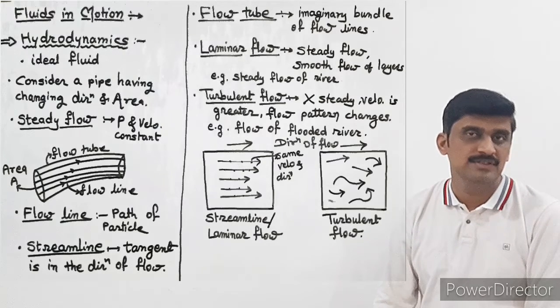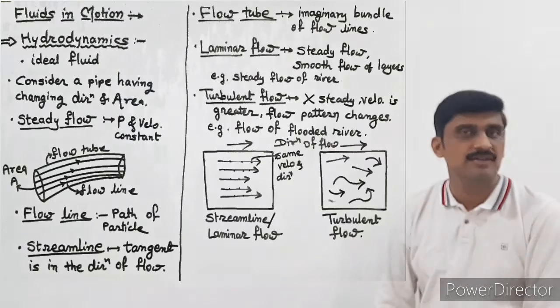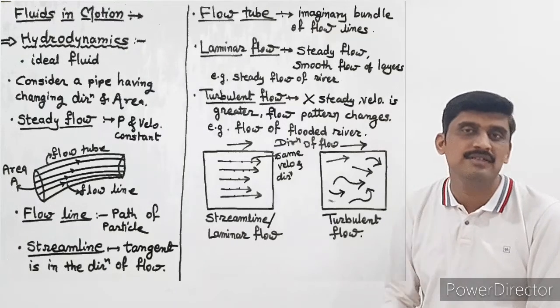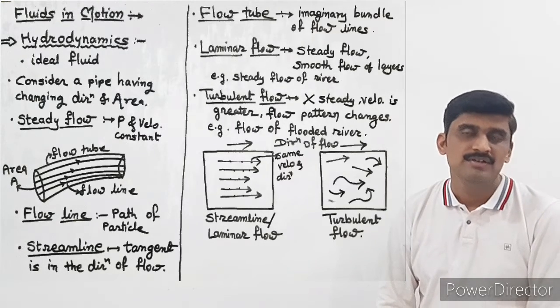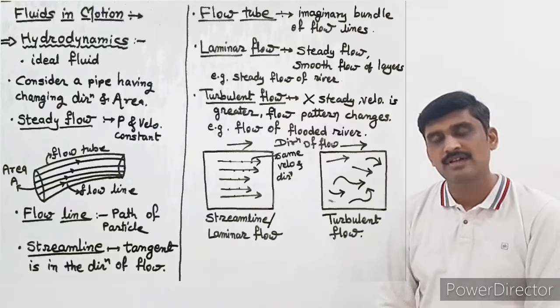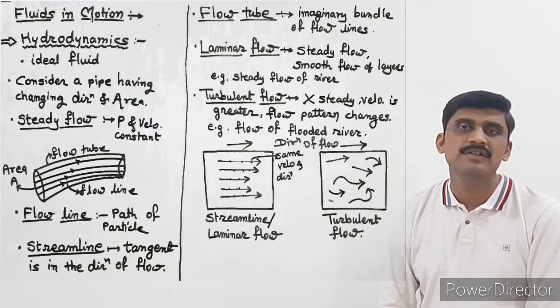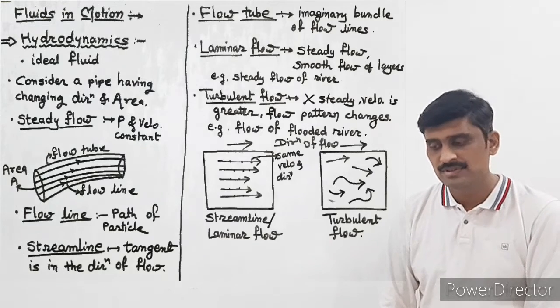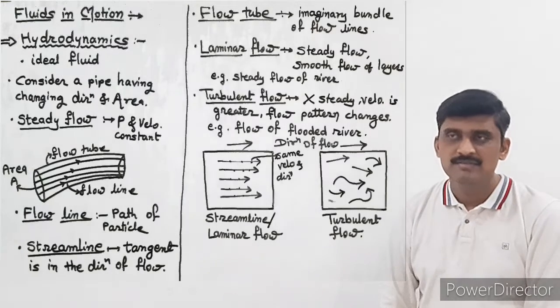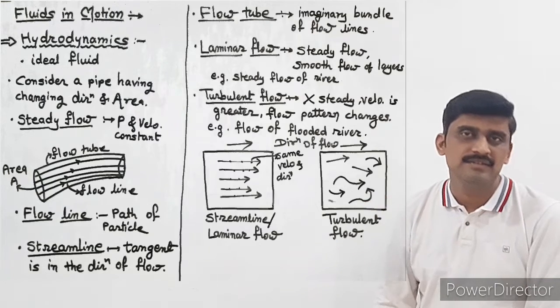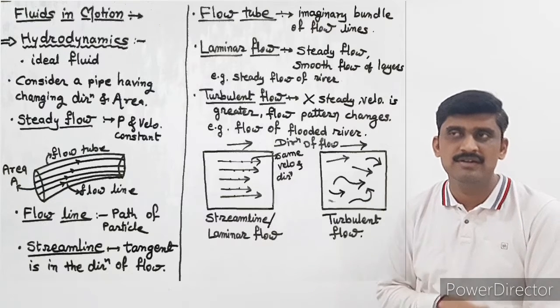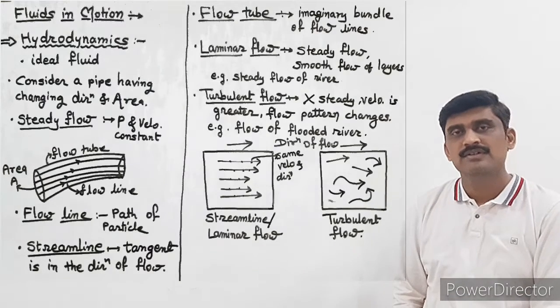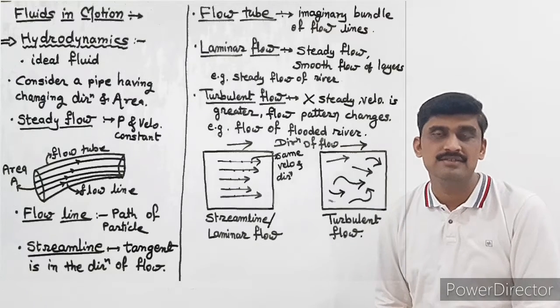Once the direction of these particles changes, all the particles are colliding with each other, and therefore we are not getting the transparent liquid, but we are getting a disturbed flow, which is not in the same direction but is diverted in another direction, not having the same velocity. Okay, such a type of flow can be called turbulent flow.